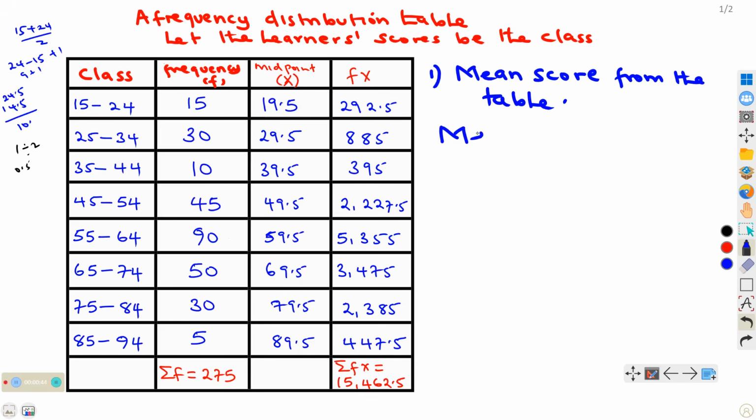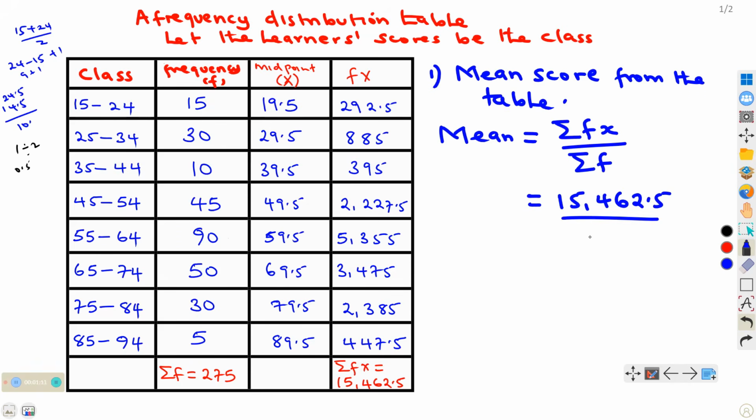We know that the mean by definition is the summation of f of x over the summation of f. So we have the summation of f of x, which is 15462.5. Then we divide this by the summation of f, which is 275.